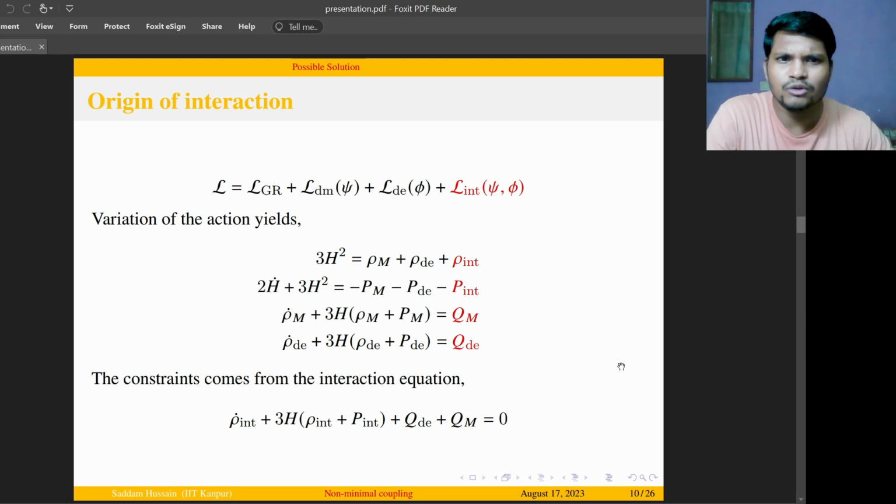What we are finding is that due to this interaction Lagrangian, there is an associated extra term, the energy density of the interaction as well as the pressure of the interaction. On the other hand, we have the continuity equation where Qm and Qde come from this interaction term, and we are not saying that Qm is equal to minus Qde. However, using the constraint coming from the interaction equation, it can be shown that Qm becomes minus Qde, which reflects the fact that the total energy-momentum tensor has to be conserved. So this interaction can make Qm and Qde negative of each other.